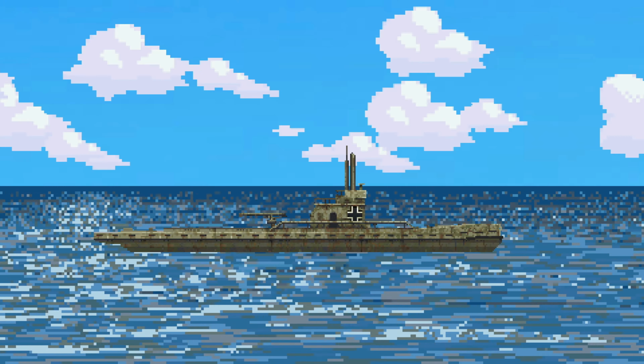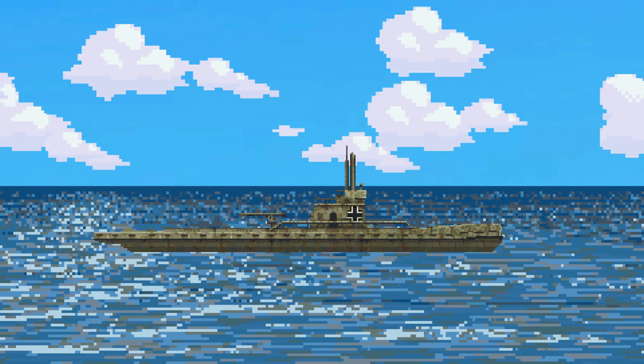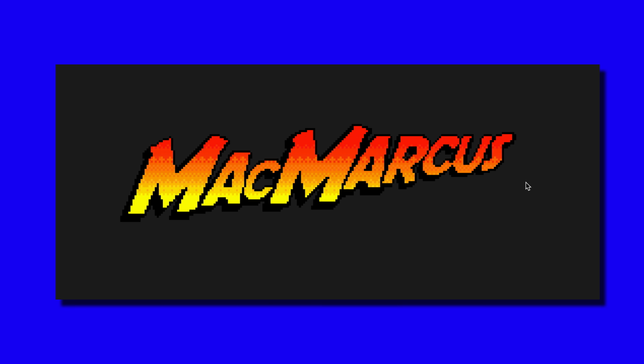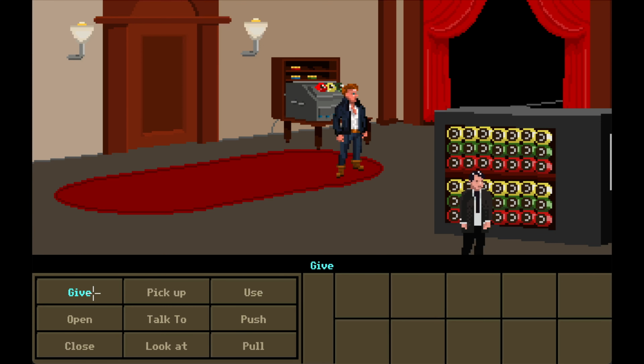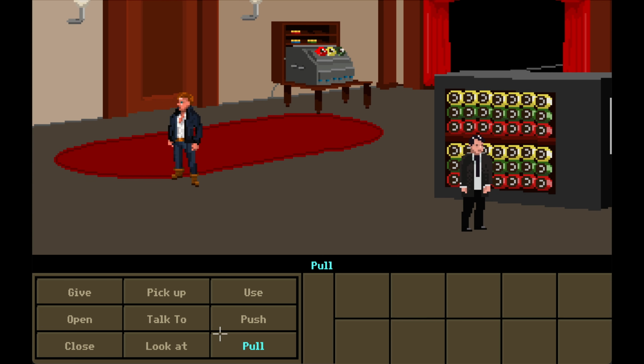Another one is that I am able to make color-cycled animations by moving the indices of a palette of colors, as you could see in the starting sequence in the Mac Marcus game. A while ago, I made a high-res version of a gradient banner, but I wanted a more pixelized version that is driven by code.